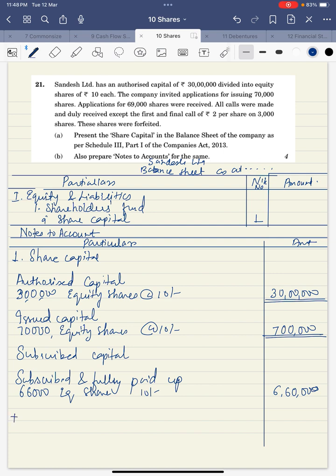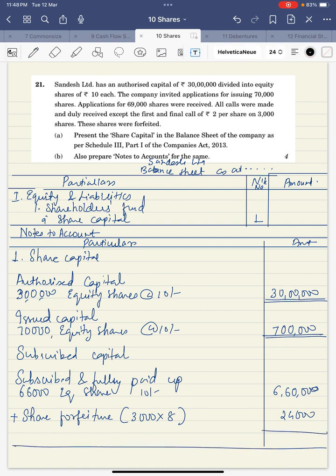Then there is no subscribed and not fully paid up. Why? Because all those shares on which the complete amount was not received are forfeited. If they are forfeited, then whatever amount is received, we need to transfer to share forfeiture account. So how much is received? 3,000 into 8 is received, 2 is not received. So 8 will go under share forfeiture, so 24,000 will go here, and total of both of these, we'll get 6 lakh 84,000. The same amount we need to write here also, 6 lakh 84,000. This is the solution of this question.